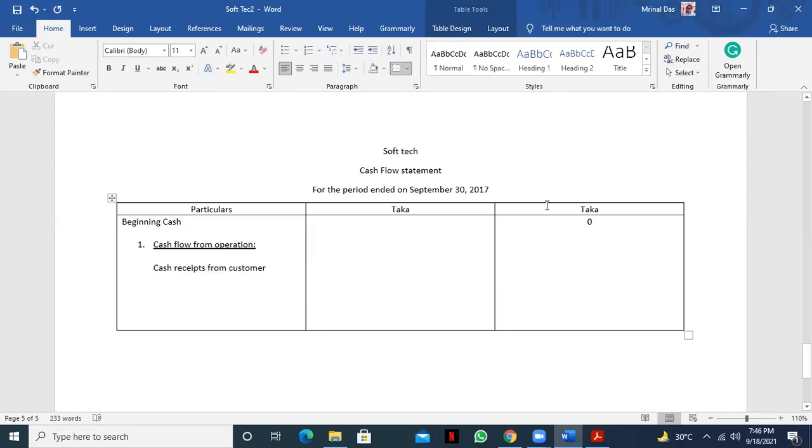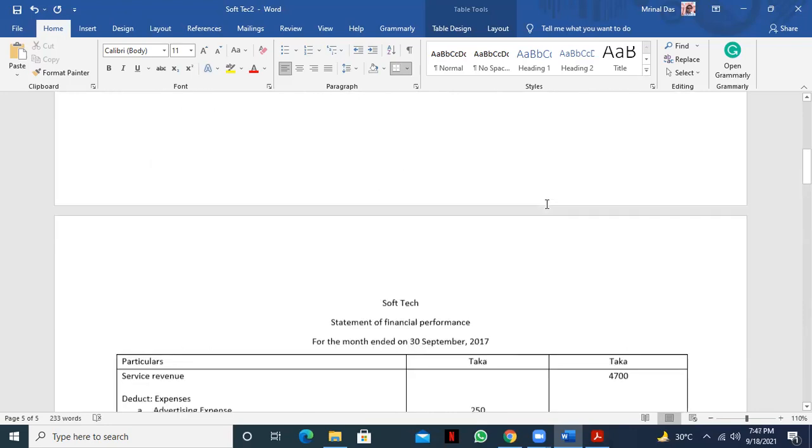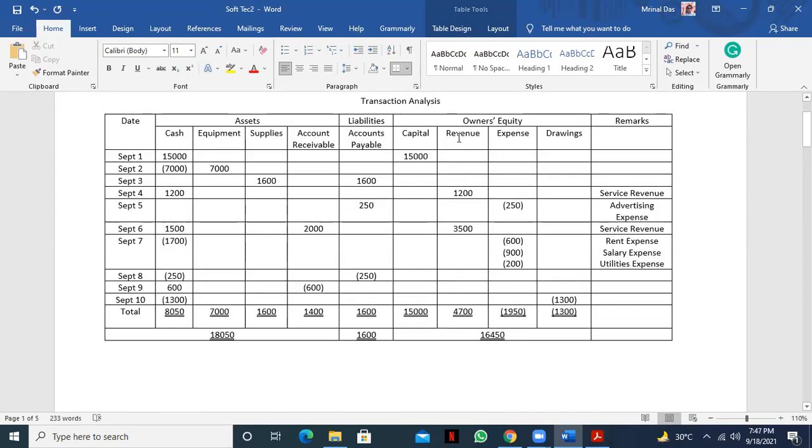So right now we have to check the transaction analysis and see how much cash we received. You see in the revenue column, the first one is 1200 taka. You see 1200.